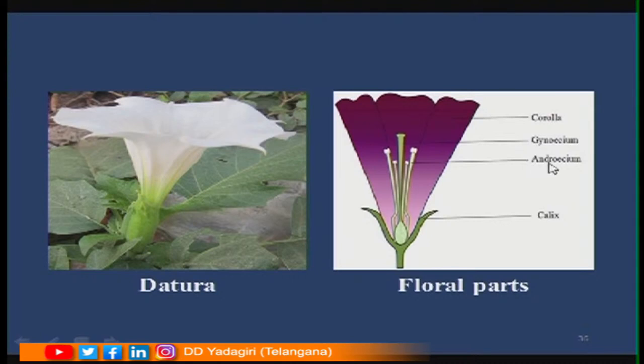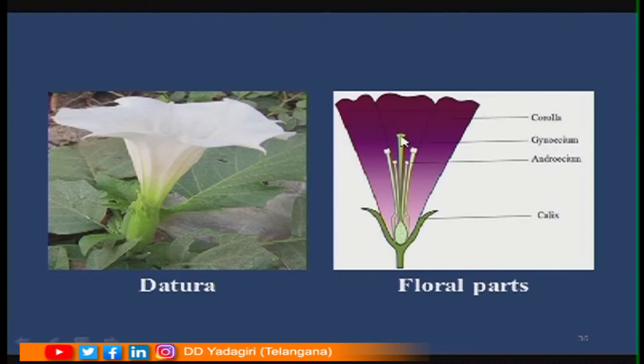Now, the third whorl of the flower is the male reproductive part, called androecium. Androecium consists of anthers. Inside the anther, pollen grains are present, and pollen grains are called male gametes. Now, the next one, the innermost whorl of the flower, is gynoecium. Gynoecium consists of a basal ovary, a long stalk-like structure called the style, and the tip is called the stigma.